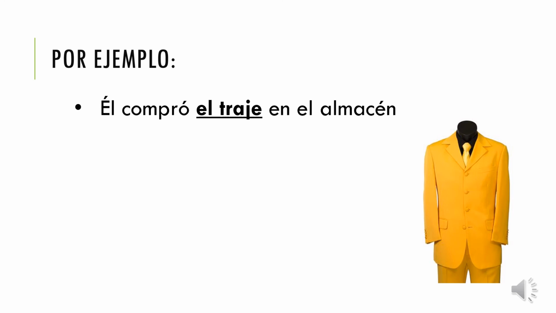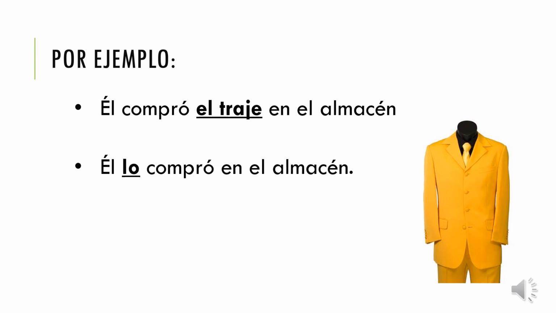So my lo will have to come in front of my conjugated verb. So my sentence would be, él lo compró en el almacén. Notice I have to keep en el almacén because it's not describing traje. So if it's not specifically describing the object, you still have to keep that as part of your rewritten sentence.